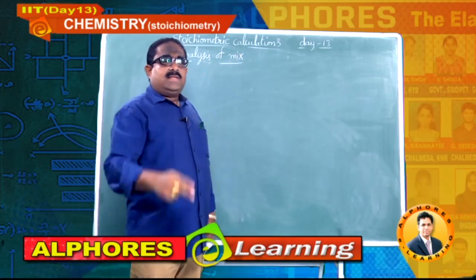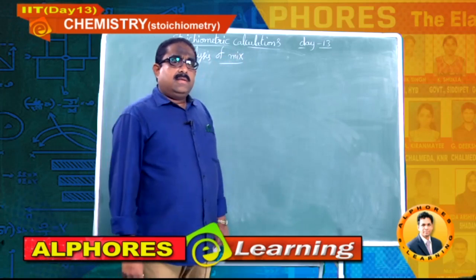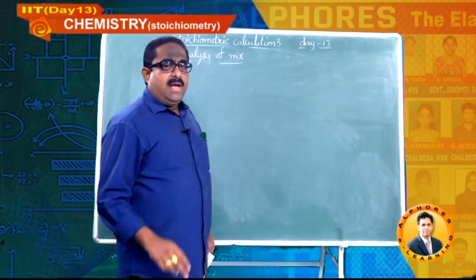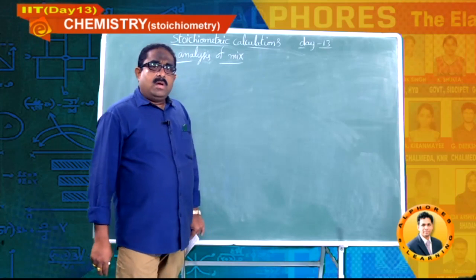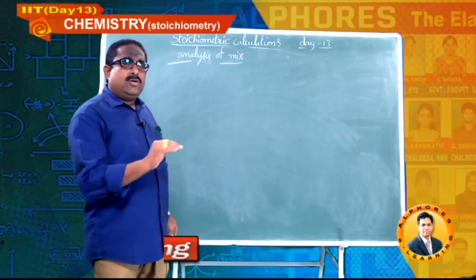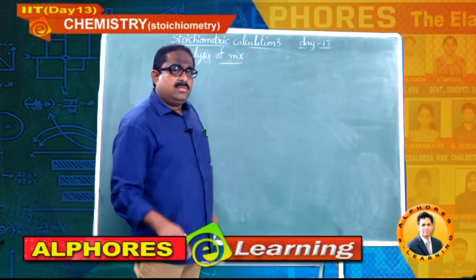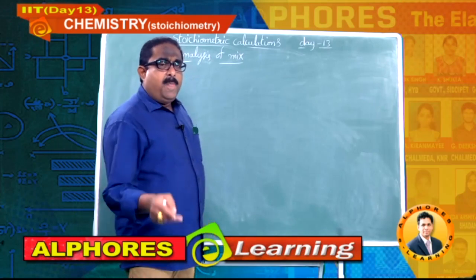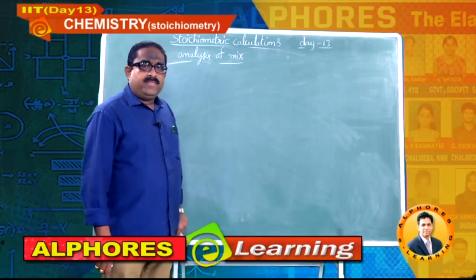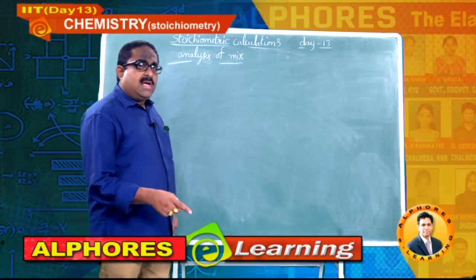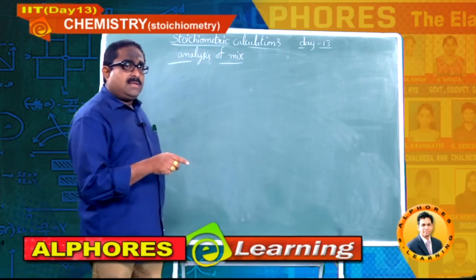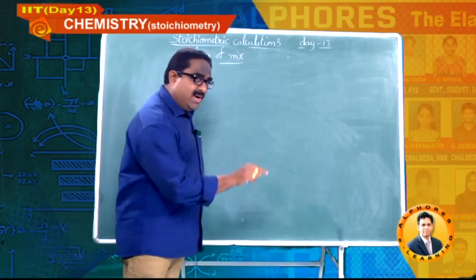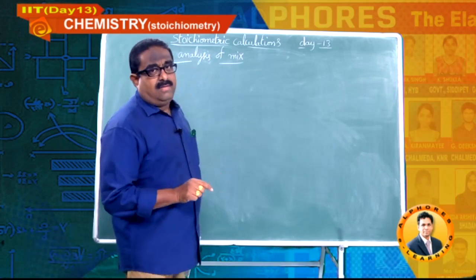Two substances at a time will be given to you, and some data regarding those two substances will be given to you, and you should be in a position to calculate how much mass of those two substances is present individually in that mixture.